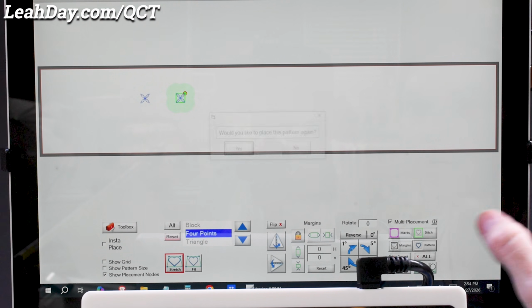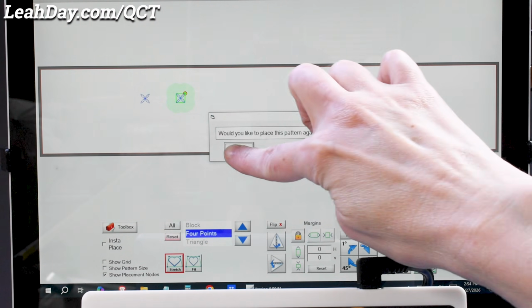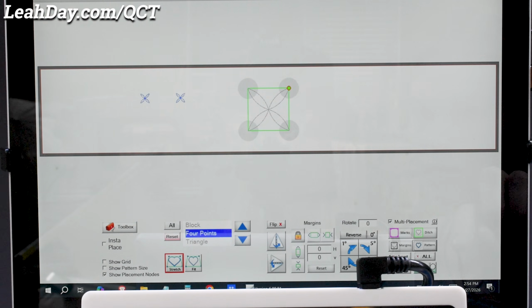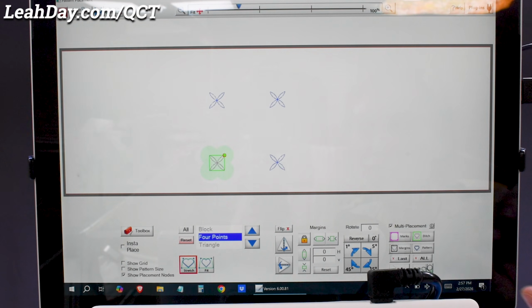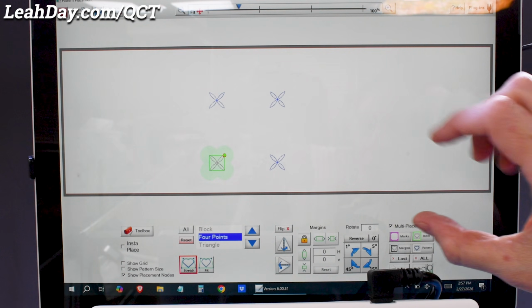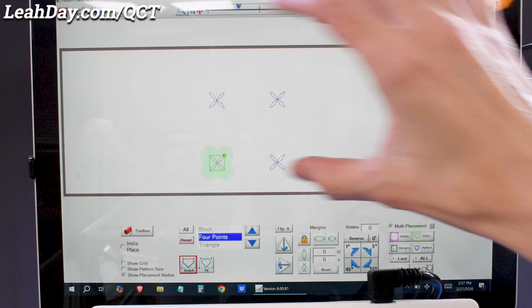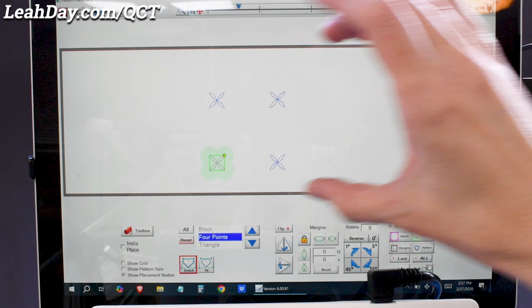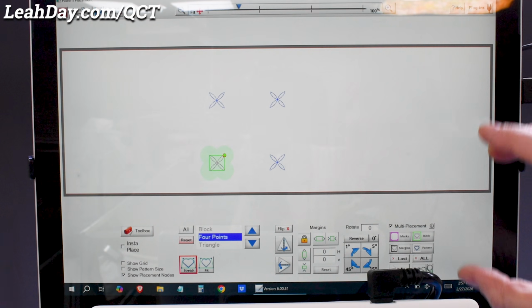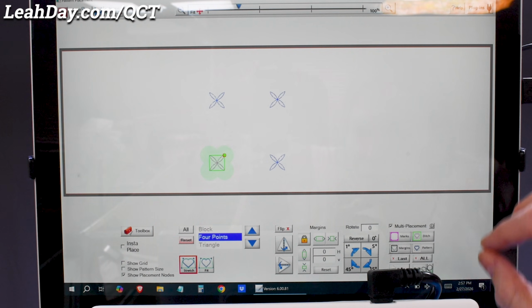We're gonna hit pattern again. It's gonna ask, do you wanna place it again? I'm gonna say yes again. There we go. We've got all of them placed, ready to stitch out, and we could place even more. We could place blocks in the center and all around. As long as it fits within the safe area that we have to quilt in, we can place as many blocks as we want in sequence using multi-pattern placement.